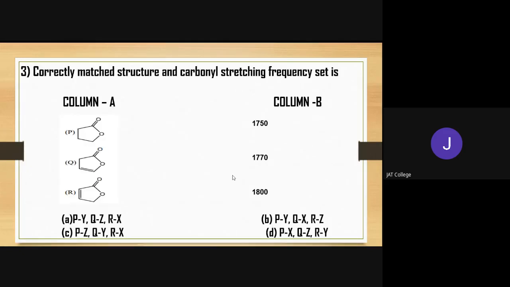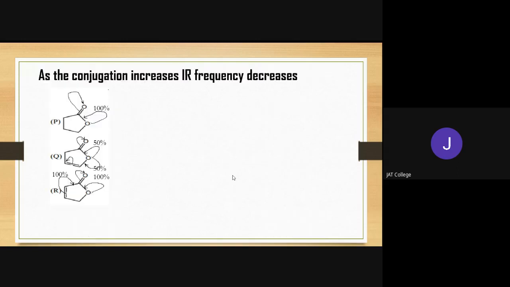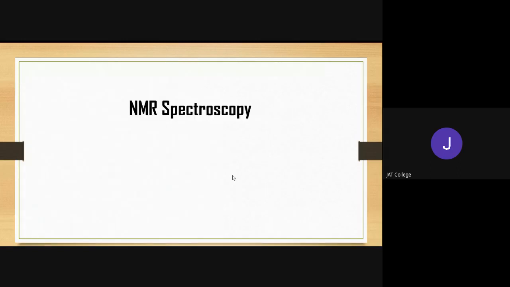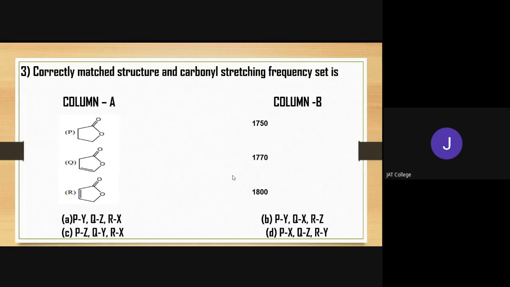Okay. Now take a look at question number 3. Question number 3 is: correctly match the structure and carbonyl stretching frequencies. So here column A and column B are given, and in front of them frequencies are given. P, Q, R are the 3 esters, all are 5-membered.